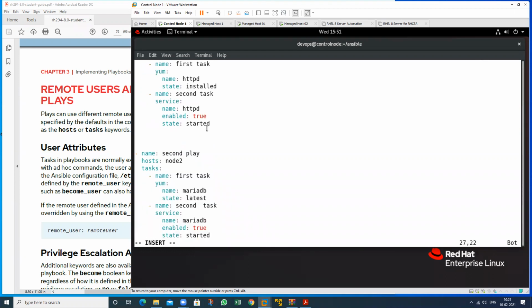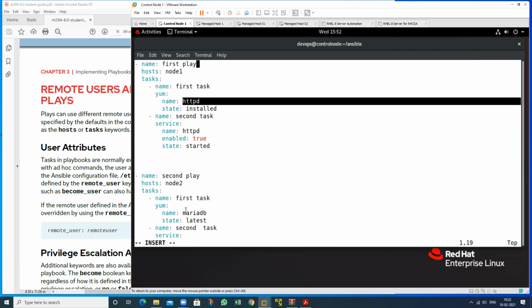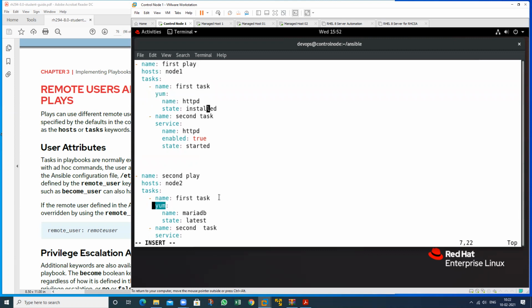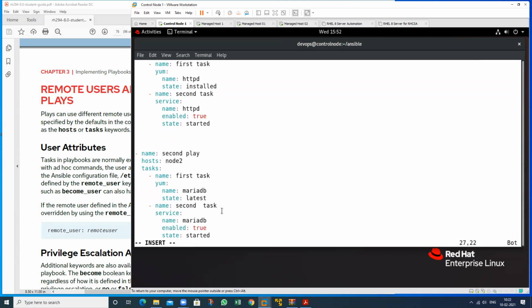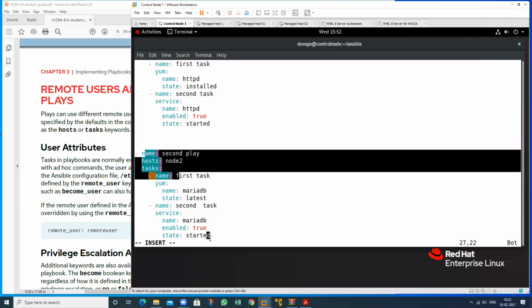In this, the task is the same, but the tasks can be different. But just for demonstration, I will show you. So this is a different task, and this is a different task. That task will be performed against this particular machine, and this task is performed against this particular machine. This is a different package. The package is different, but the module is the same. Service is also the same module. So we have two tasks that can be performed against this particular machine, this task against this machine and this task against that machine.